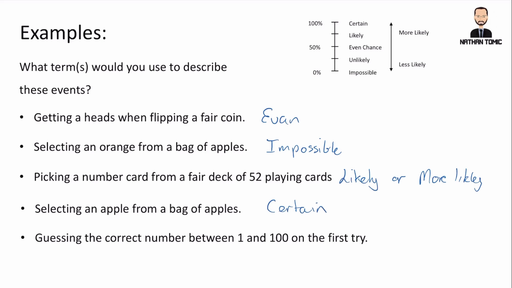And the last example here, guessing the correct number between 1 and 100 on the first try. So out of 100 possible numbers, the chance of actually guessing the number straight away on the very first try, it's not impossible because it could happen, but we would certainly say it is unlikely. It's certainly not an even chance. It's certainly not likely. It's definitely not certain. But we said it's definitely not impossible because it could happen. So the best fit would be unlikely.